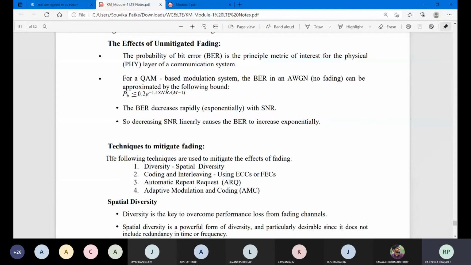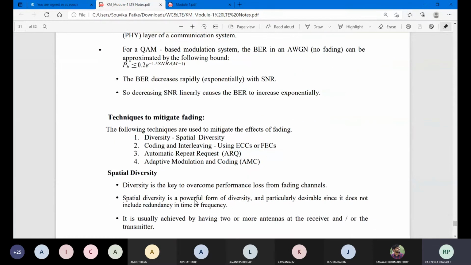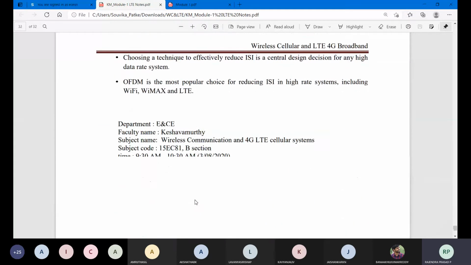Here you are looking at four techniques: spatial diversity, coding and interleaving, automatic repeat request, and adaptive modulation and coding. You will find a few of these terms in your computer communication network course. If spatial diversity is there, or coding and interleaving with ECC errors, or bit error rate, or quadrature amplitude modulation, or noise, how are they going to affect that? So here also you have a few steps.